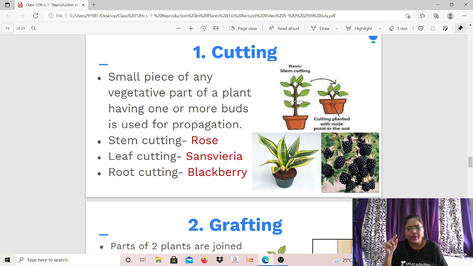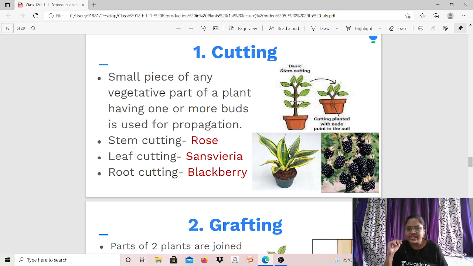So you can see there basic stem cutting. What they have done is there is a plant which is grown in a pot, है ना? So they have cut a stem and it should have a bud. You can see there they have cut a stem and it has got two buds. है ना? If you observe carefully, नीचे का stem का part कट किया है या ऊपर का कट किया है. Let's say उन्होंने ऊपर का कट किया है, so there are two buds over there.